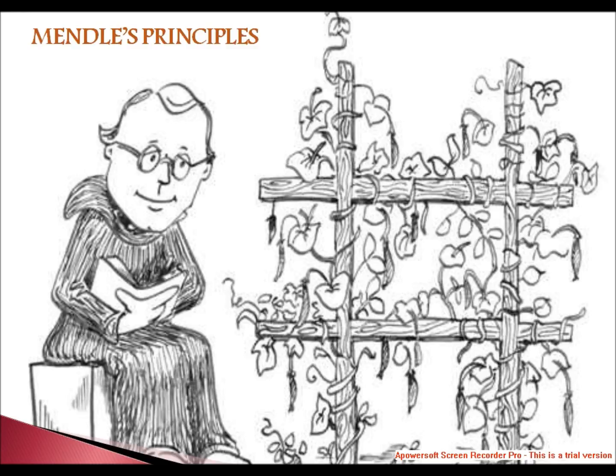In the year 1900, three botanists, Karl Correns of Germany, Hugo de Vries of the Netherlands, and Erich von Tschermak of Austria, rediscovered his work after they had independently reached similar conclusions. Mendel is appropriately called the father of genetics.